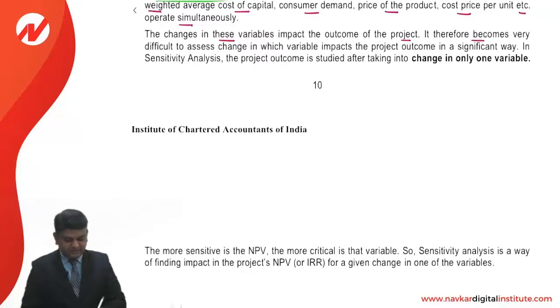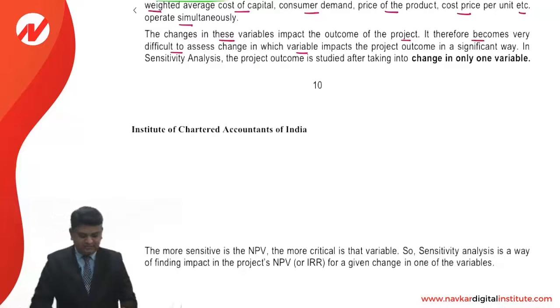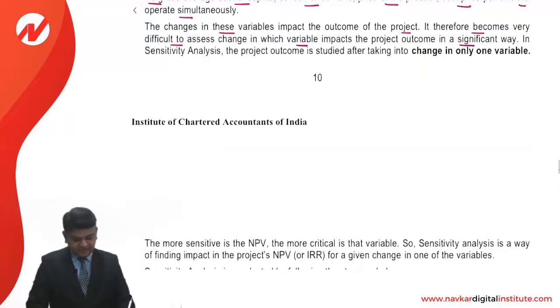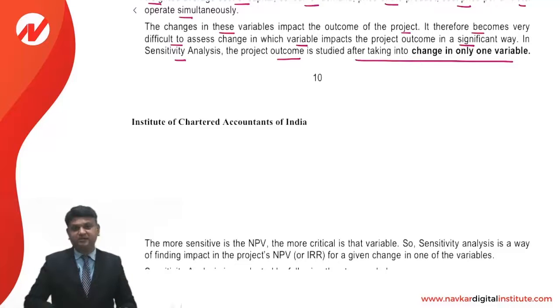It therefore becomes very difficult to assess the change in which variable impacts the project outcome in a significant way. In sensitivity analysis, the project outcome is studied after taking into account change in one variable. Yes, this is an important assumption. Sensitivity analysis assumes that there is only one change at one point of time.